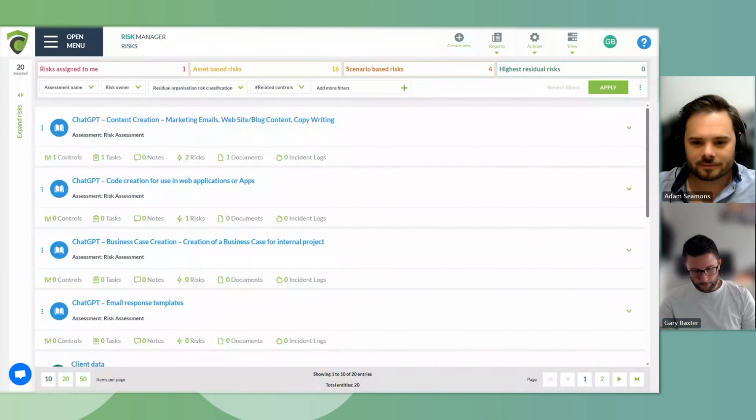Of course, no problem. Okay, so during this process, I, as a risk manager, potentially may be bringing in the help of the information security manager to ensure that we're covering all the bases before implementing potentially something like ChatGPT, large language modeling, or something similar. On screen, you should be able to see a couple of examples that we would see to be the top of the list, and some of the examples that Adam has already been covering, such as content creation, code creation, business case creation, and all the way through to email response templates, which could be used by teams like customer support, etc.